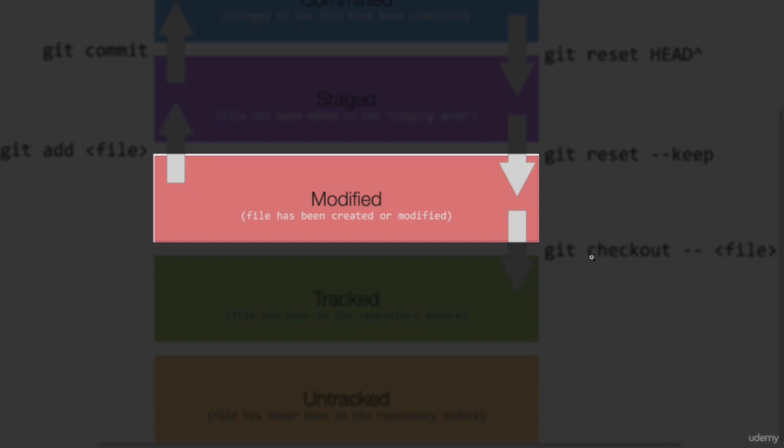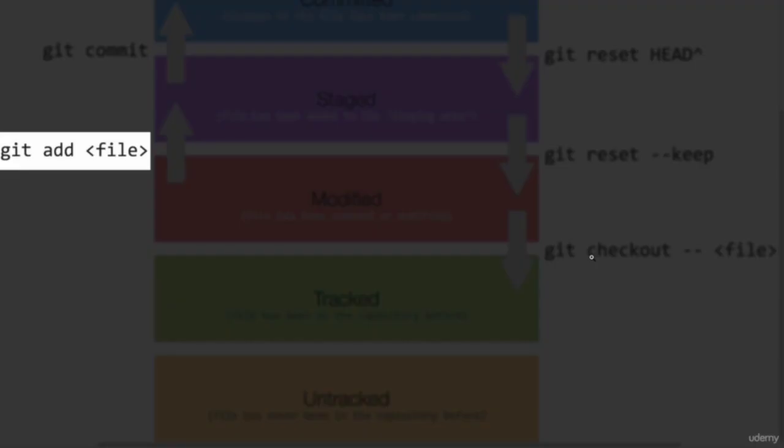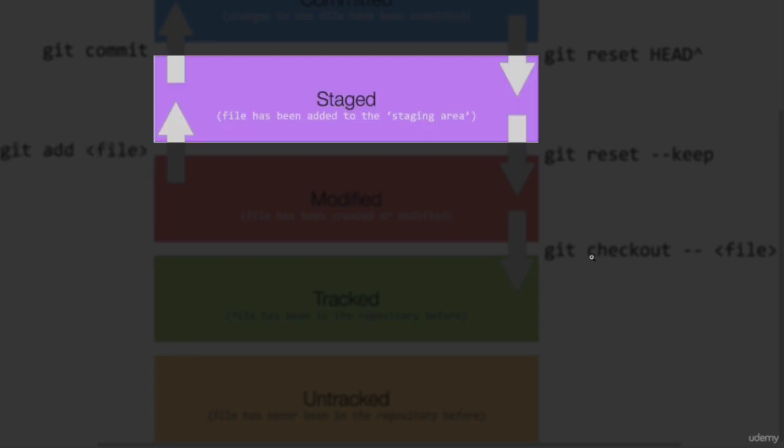And then whenever you want to start working with the files, meaning doing a commit and then pushing that commit to GitHub, you need to add the file. So there you would do a git add, and that would move a file from the modified status to the staged status. And what that means is that the file has been added to the staging area. The staging area is nothing more than a status in Git. Notice that it doesn't move your files on your disk anywhere. It simply tells Git, hey, these files are ready to be committed.